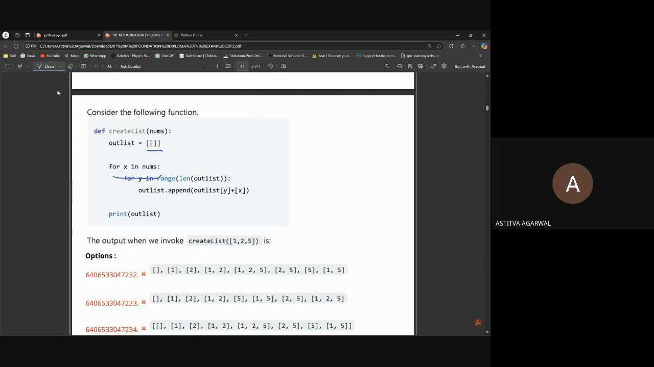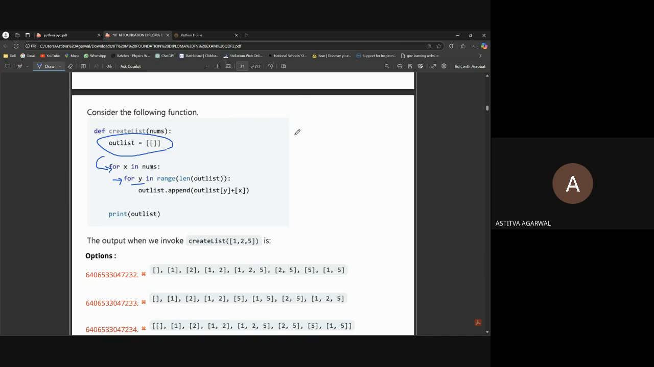For x in numbers, this is also a function defining a nested list. And for x in numbers, for y in range, len of outlist. For numbers, the numbers will be provided in the given question. Okay, and then we will initiate this list and work through this loop, for x in numbers. For each number we have to go inside, and for y in range, len of outlist. We will take the length, and we will run this loop till that length.